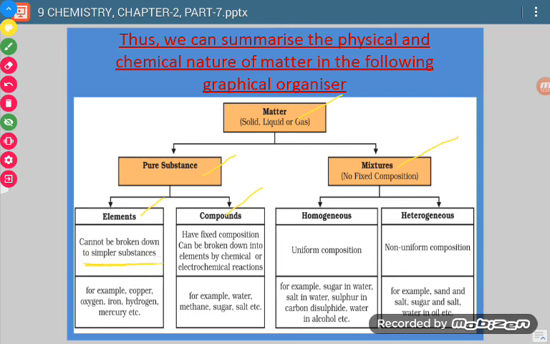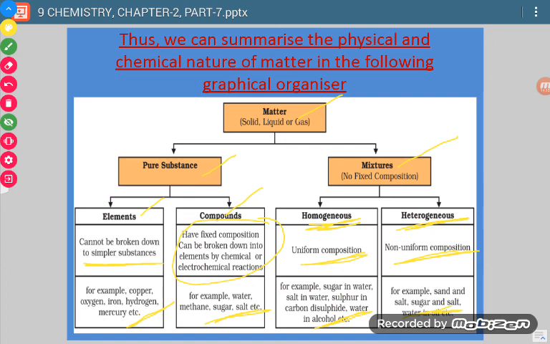Compounds we also discussed. This is the definition of compounds. Similarly, mixtures we have already discussed in the beginning of this chapter: homogeneous mixtures and heterogeneous mixtures. Homogeneous means having uniform composition. Heterogeneous means having a non-uniform composition. With the help of examples we can clearly see the difference.